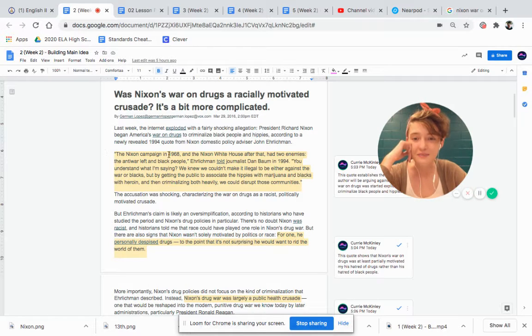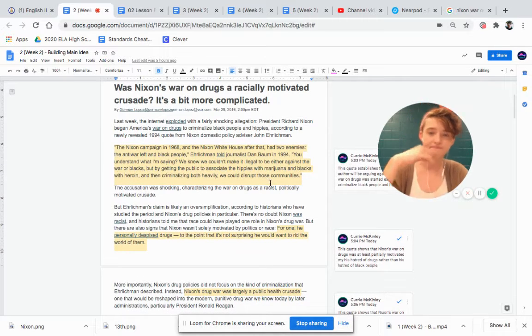The Nixon campaign in 1968 and the Nixon White House after that had 2 enemies: the anti-war left, that's like the left wing, the Democrats, and Black people, Ehrlichman told journalist Dan Baum in 1984. You understand what I'm saying? We knew we couldn't make it illegal to be either against the war or Blacks, but getting the public to associate hippies with marijuana and Blacks with heroin, and then criminalizing both heavily, we could disrupt those communities.